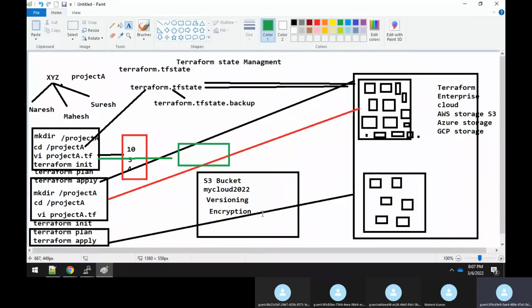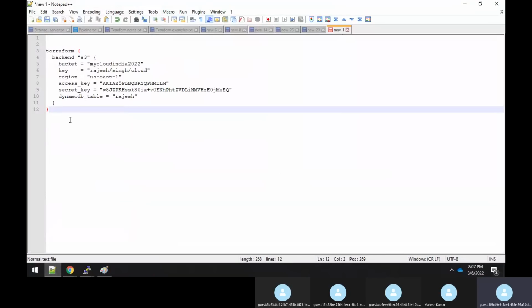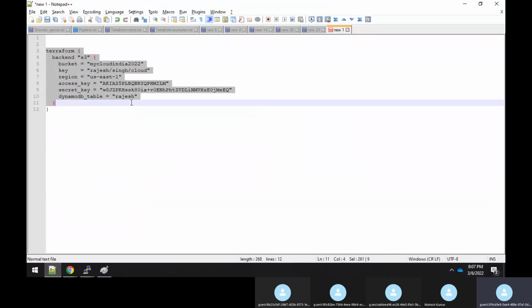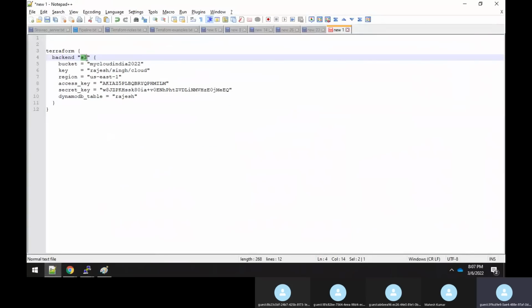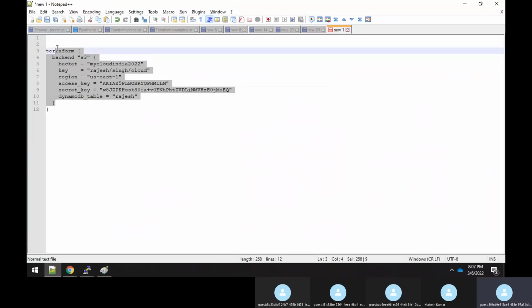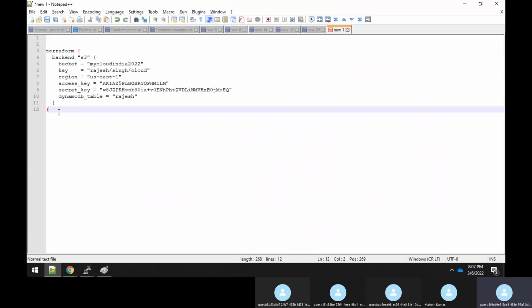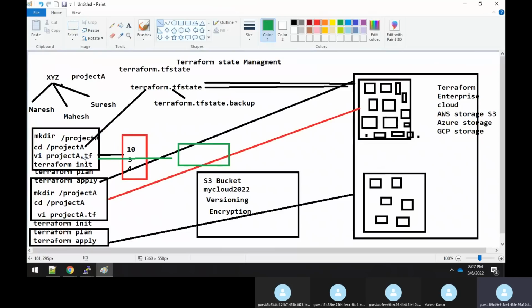Now it says go to your Terraform file, that is project a.tf. There you add something so that it understands that it should not maintain the terraform.tfstate file in my local drive, it has to get saved here. To show the code snippet, I'm just showing it over here. See, in the backend, you are saying don't create it in the local drive, please create it in the S3 bucket. This is a code snippet, but later I will tell you. This entire code, sir, you will be adding in your project A.